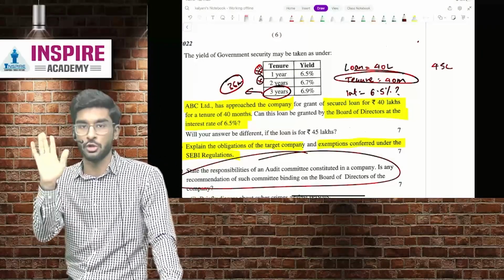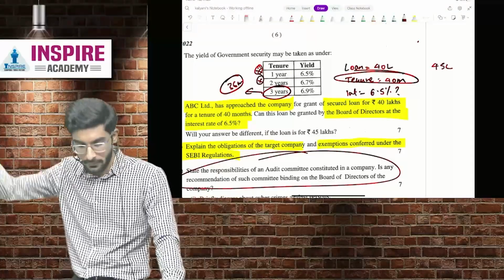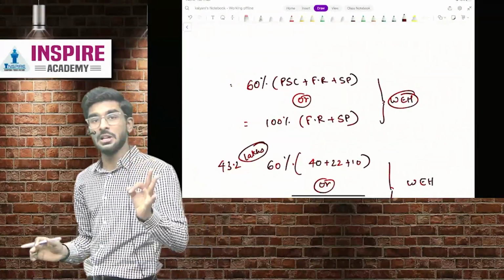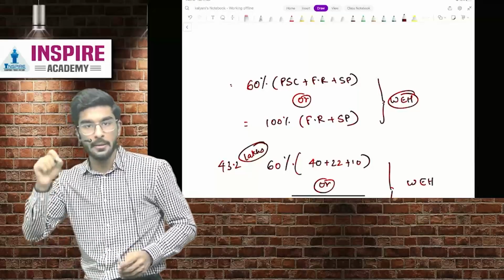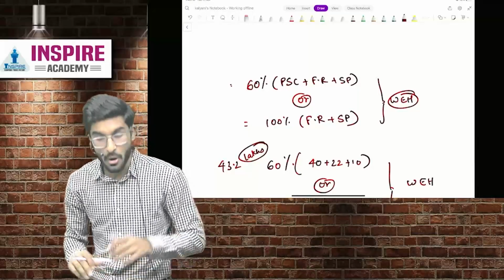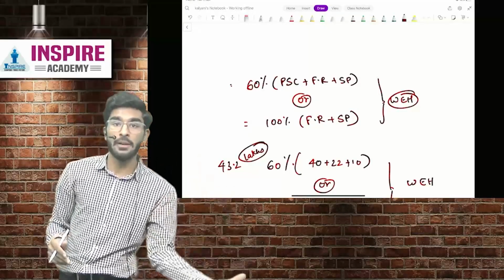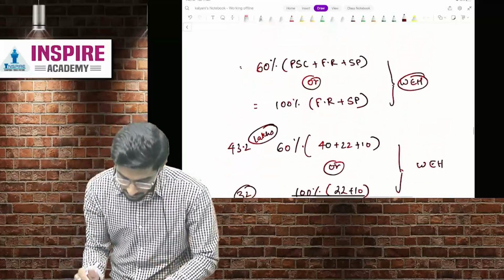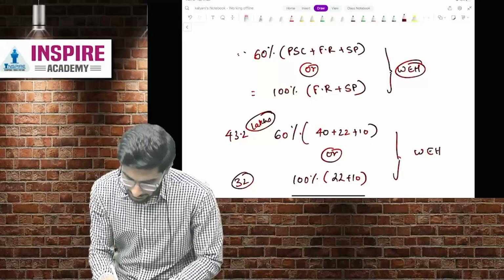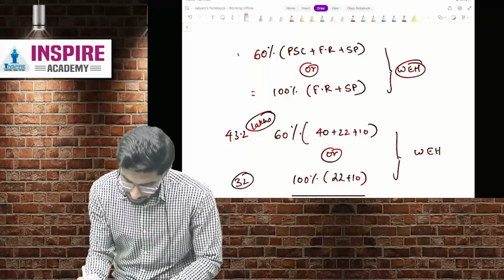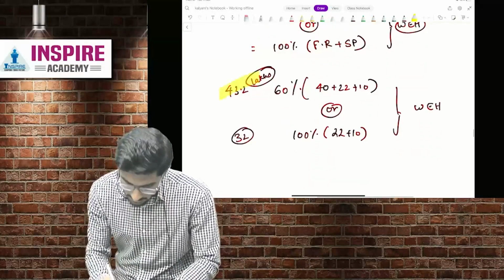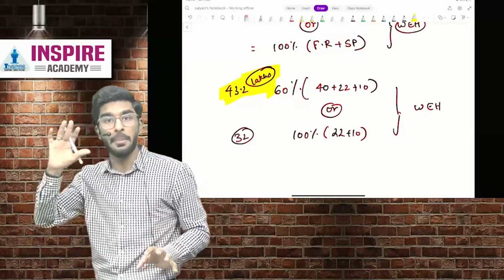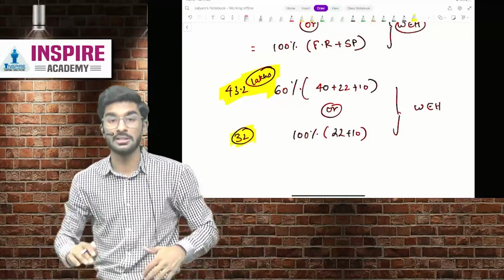First of all, that is a question. We'll talk about the interest rate afterwards. So what is the limit, people? We know the limit: 60% of paid up capital, free reserves and securities premium, or 100% of free reserves and securities premium, whichever is higher. So people, 60% of paid up capital is how much? It is 43.2 lakhs. And 100% of free reserves plus securities premium is how much? 32 lakhs, whichever is higher.